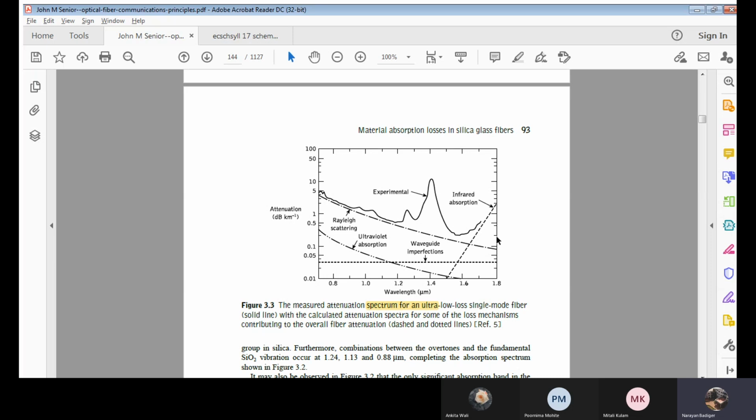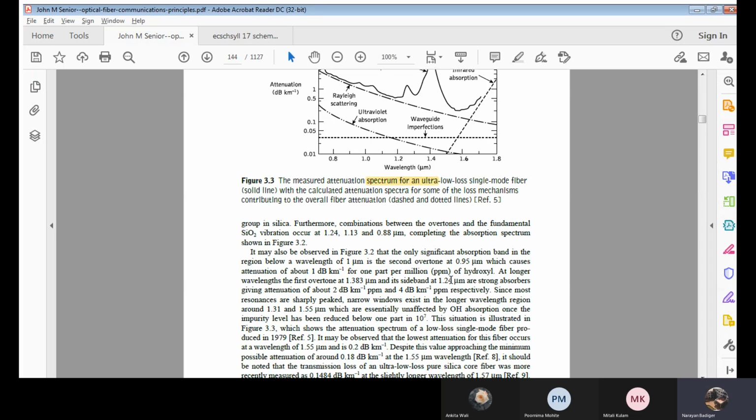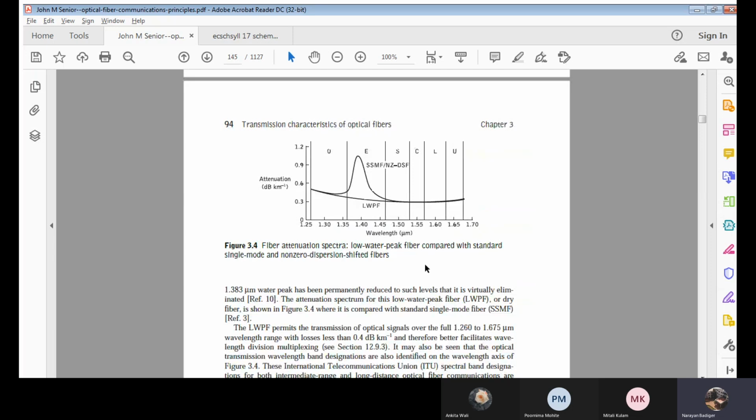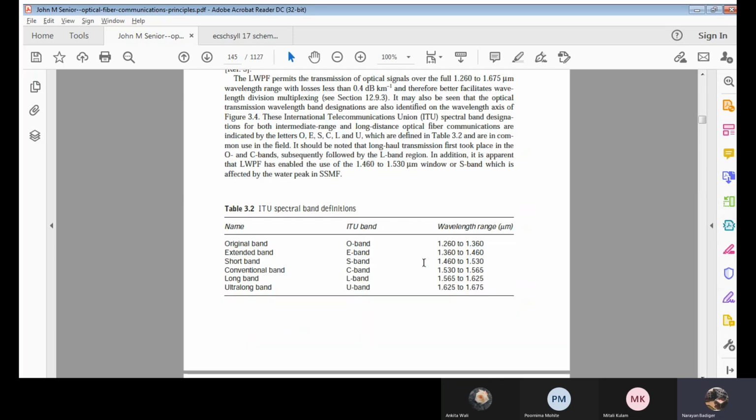According to the wavelength and the regions, we will be having attenuation, and also depending on the materials used in the fabrication process. This is all about the intrinsic and extrinsic loss. And he has just given the bands over here and their wavelength ranges.